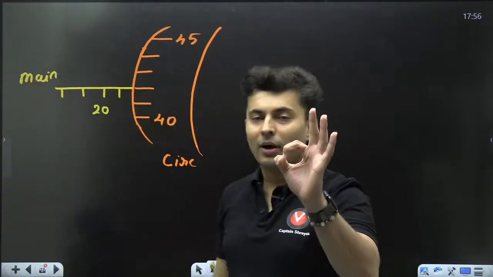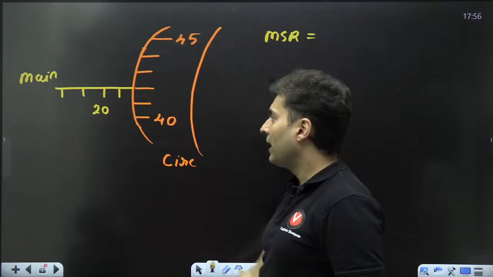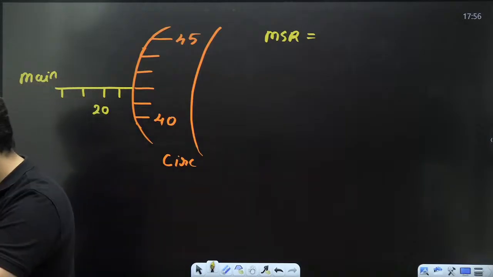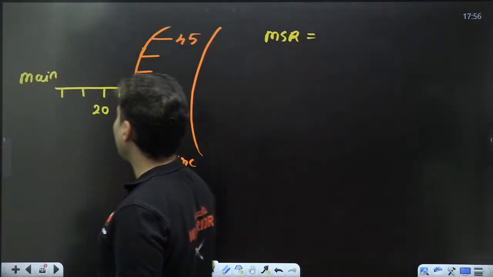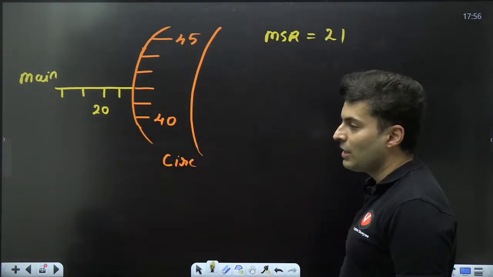Can you warriors tell me what the main scale reading is in this? Come on, quickly put it up in the chat box. What do you think is the main scale reading? Yes, very nice. It has crossed 21. So yes, the main scale reading is 21.